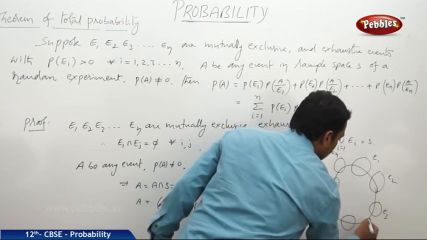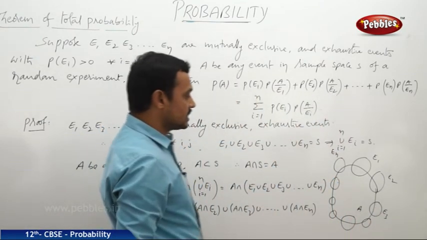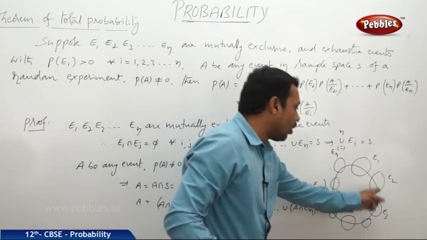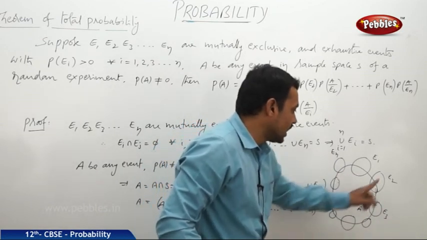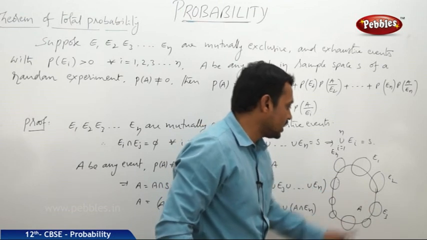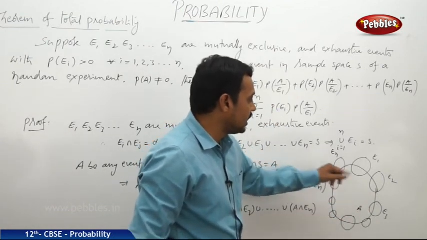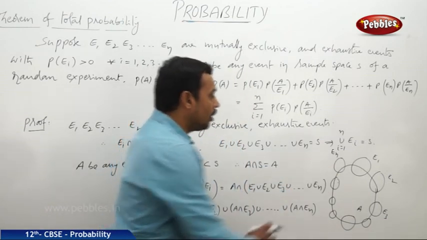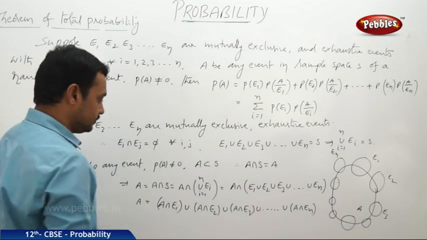This is the event A. It has intersection with all these n events. It is A intersection E1, this is A intersection E2, this is A intersection E3, and so on, continuing like that, this will be A intersection En. Now here all these intersections with A are also disjoint.